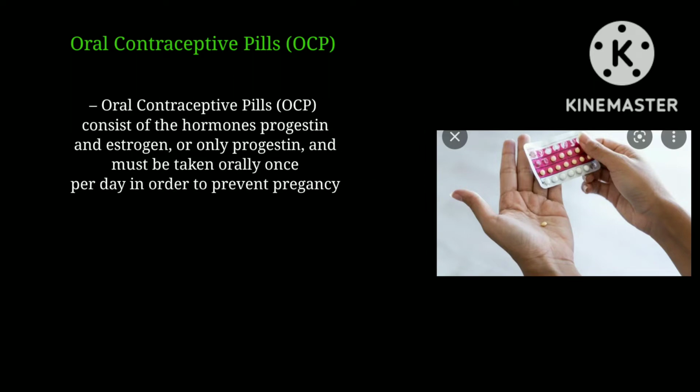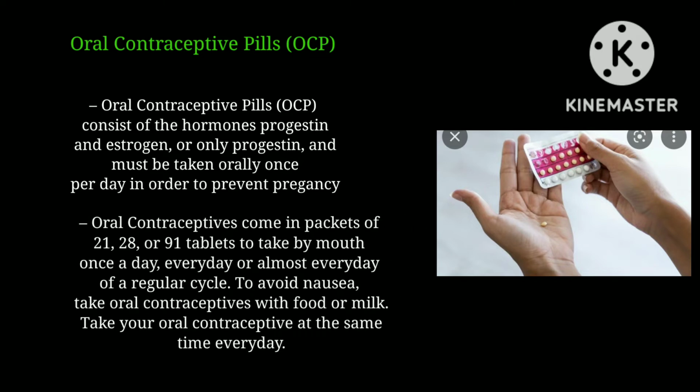Oral contraceptive pills, or OCP, consist of the hormones progestin and estrogen, or only progestin, and must be taken orally once per day in order to prevent pregnancy. Oral contraceptives come in packets of 21, 28, or 91 tablets to take by mouth once a day, every day, or almost every day of a regular cycle. To avoid nausea, take oral contraceptives with food or milk. Take your oral contraceptive at the same time every day.